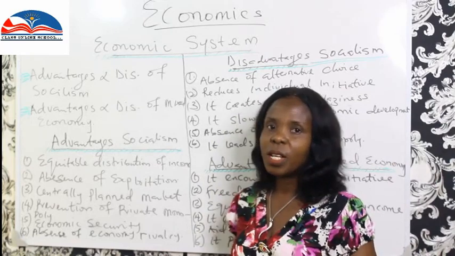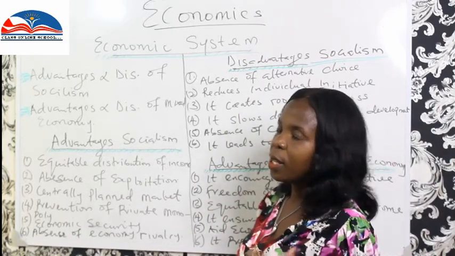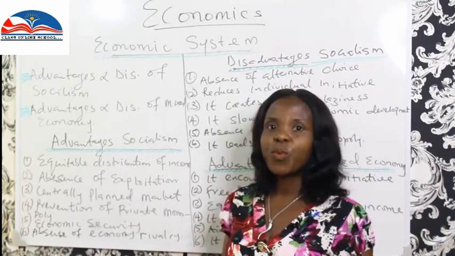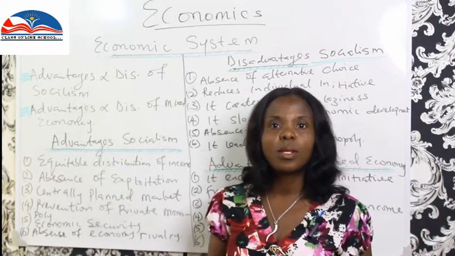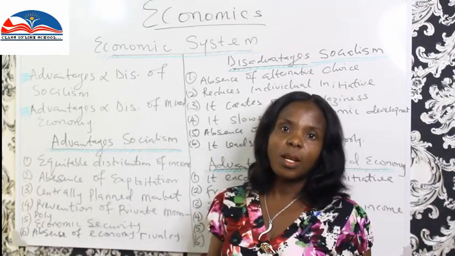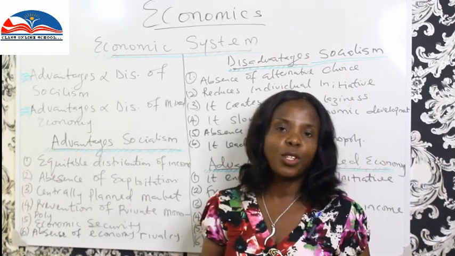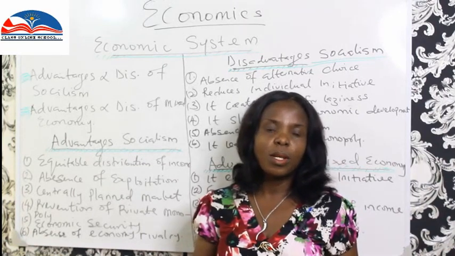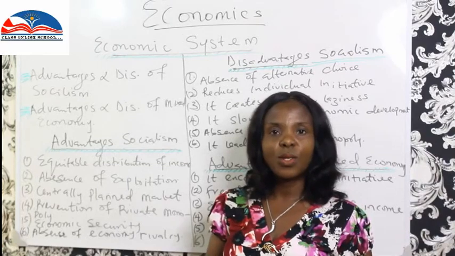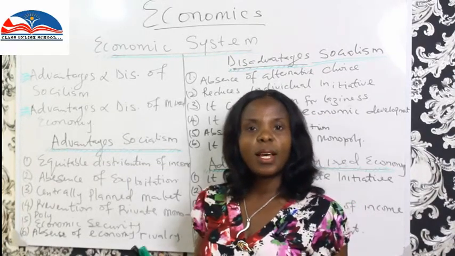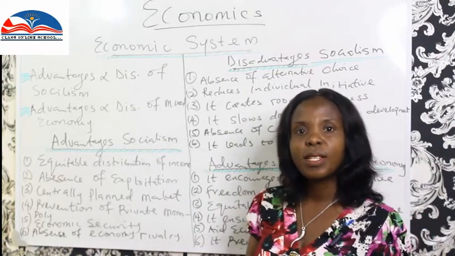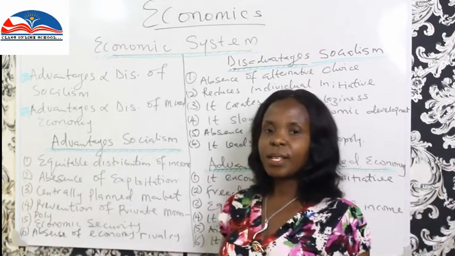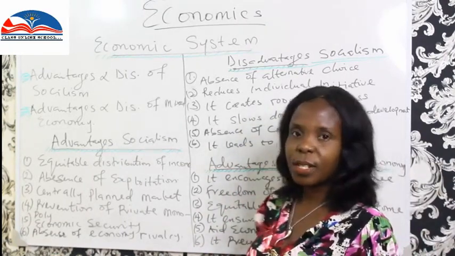Having known what a socialist economy is, as deliberated in our last class, a socialist economy is an economic system where the government controls the production process. The government dictates how the production process runs, how goods and services will be produced in the economy. So what are the advantages we stand to benefit if government is in control of the economy? I'm going to talk about 6 advantages and 6 disadvantages.